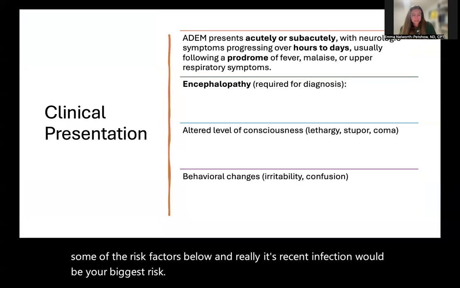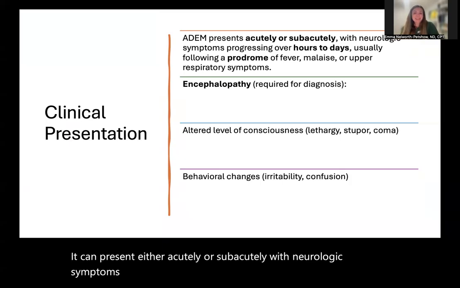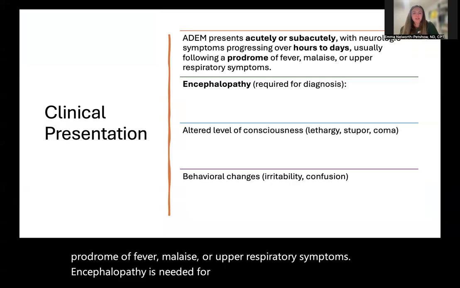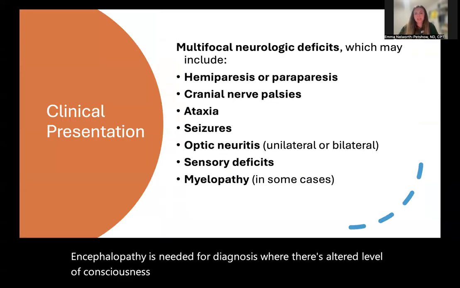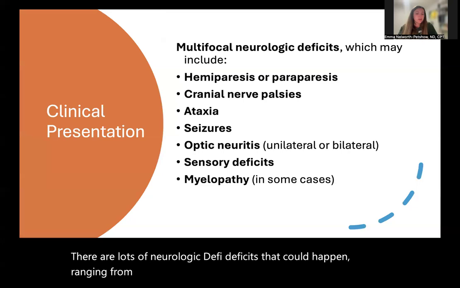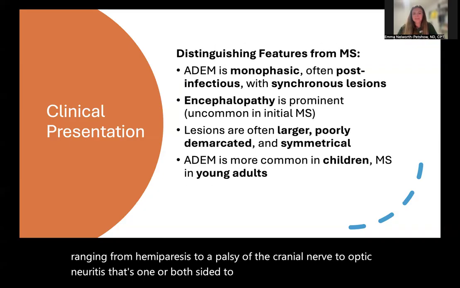It can present either acutely or subacutely with neurologic symptoms that progress over hours to days, typically after a prodrome of fever, malaise, or upper respiratory symptoms. Encephalopathy is needed for diagnosis, where there's altered level of consciousness and/or behavioral changes. There are lots of neurologic deficits that could happen, ranging from hemiparesis to a palsy of the cranial nerve, to optic neuritis that's one or both sided, to even myelopathy in some cases.